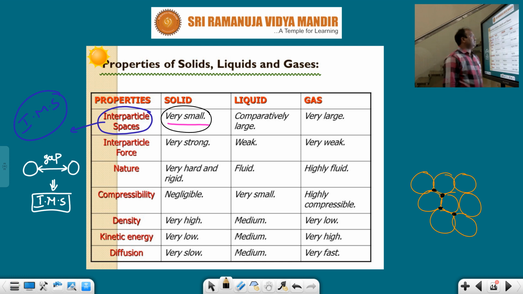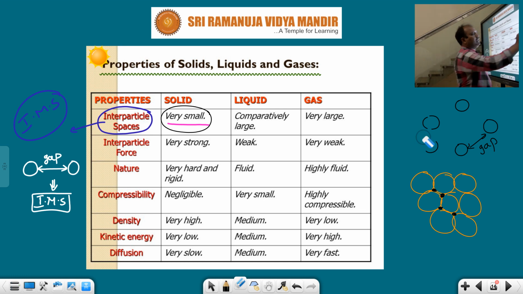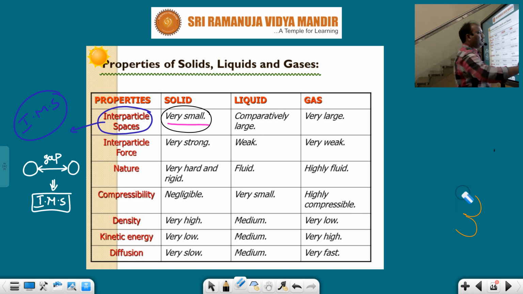Compared with solids, in liquids the spaces are comparatively large. Between liquid molecules some gap is present, so compared with solids the gap is more. If you take gases, between gaseous molecules the gap is very large.